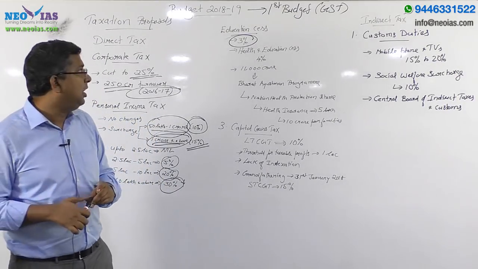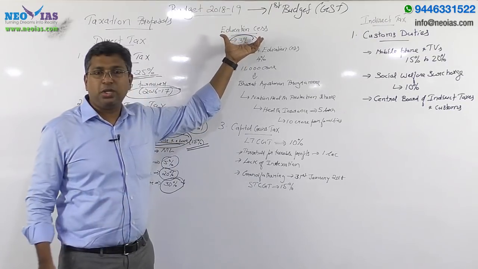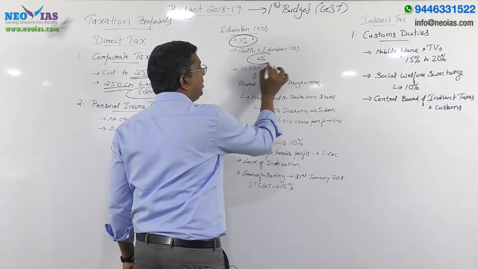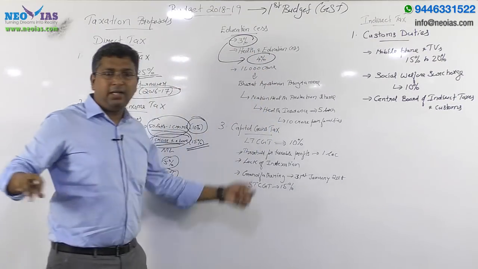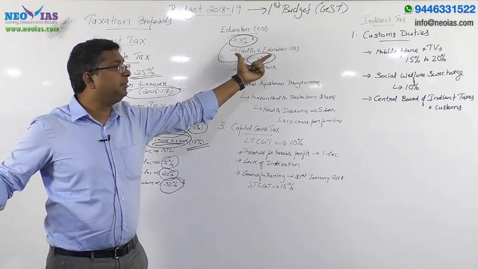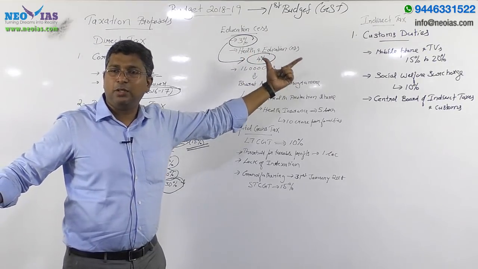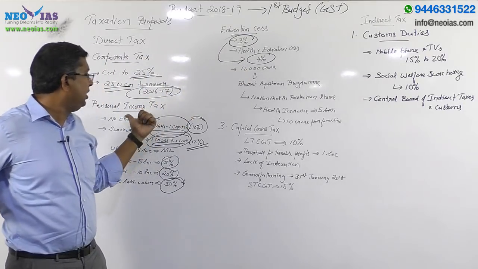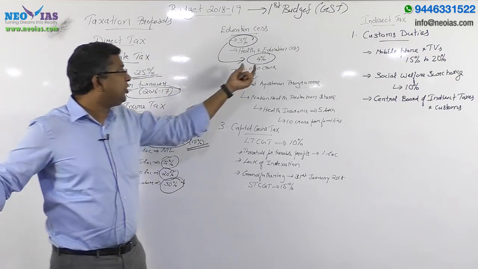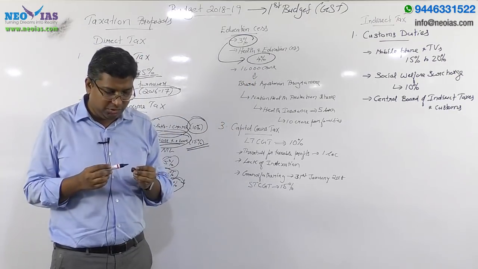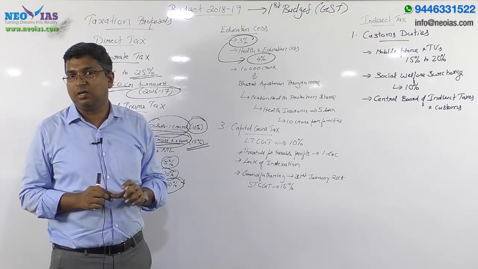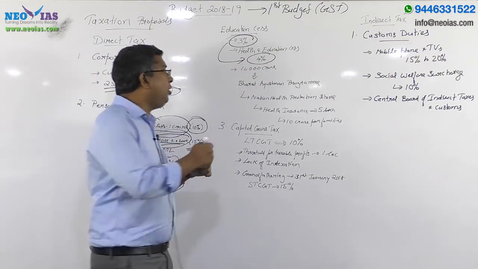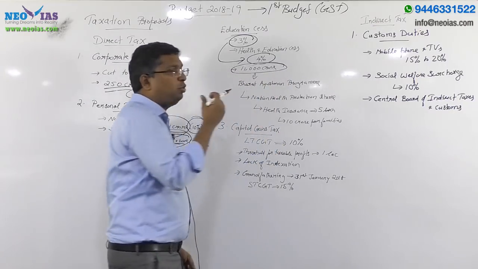This year's budget has increased the education cess from 3% to 4%. This is very important. The education cess has been renamed as the health and education cess. This health and education cess is imposed on both corporate tax as well as personal income tax. This additional 1% the government is expecting in 2018-19.